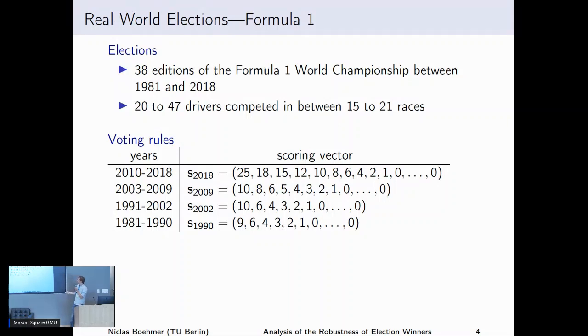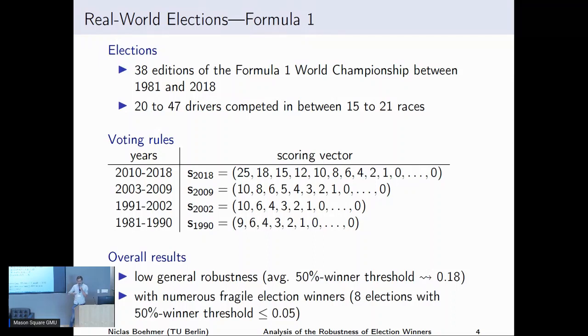Which is also kind of why we selected this data, because we could really use the actual rule that they used in practice. For example, between 2010 and 2018, if you win a race, you get 25 points. If you finish second, you get 18 points, and so on. Then we took these 38 elections and looked at them from our robustness perspective, and we were quite surprised to find that they overall have a very low general robustness. These numbers probably don't mean a lot to you, but I will later show you some examples that make this clearer.